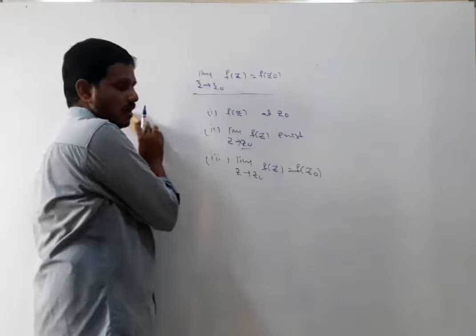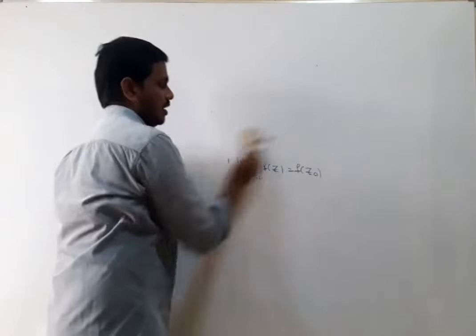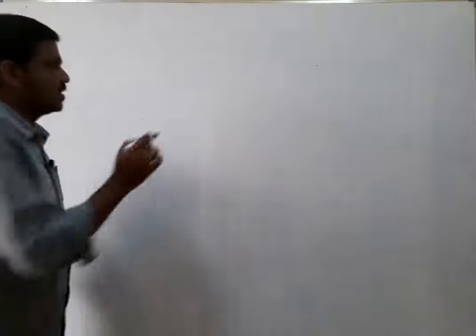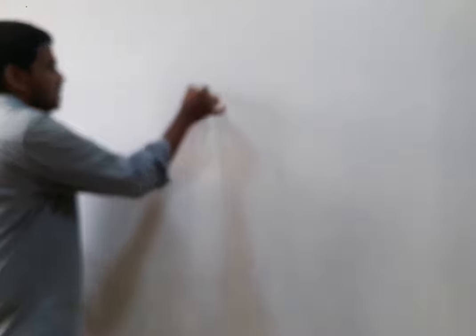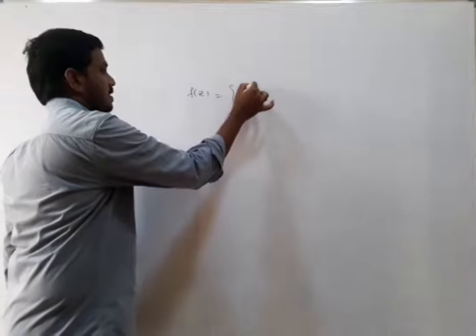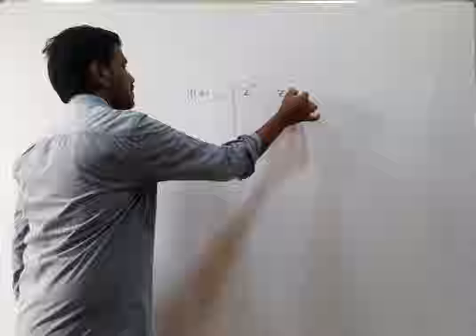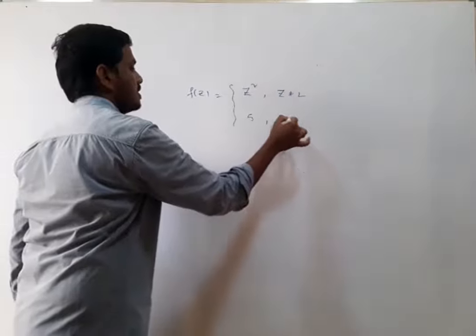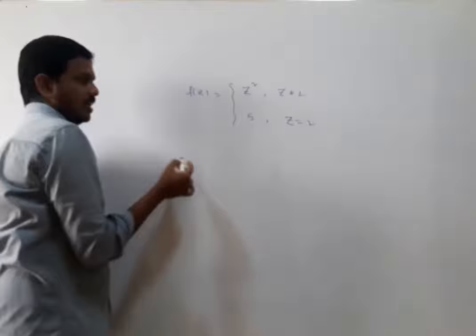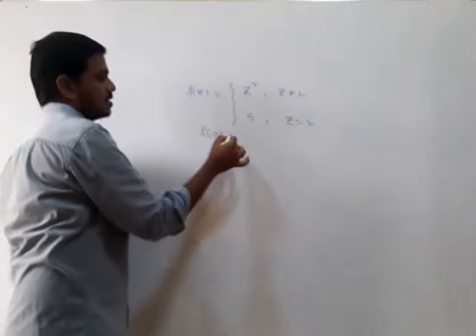Now let us take an example for the continuity. f of z is equal to z square for z not equal to 2, and pi for z equal to 2. What is the meaning here? That is f of 2 is equal to pi.